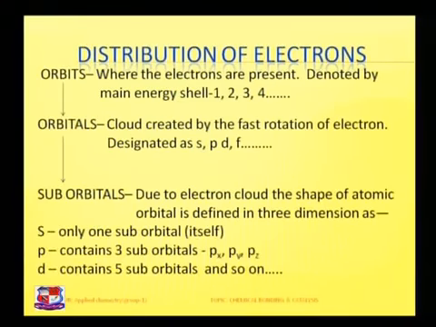For example, the s orbital, as per the three dimensions XYZ, has only one suborbital, that is itself s. p contains three suborbitals depending upon the three different coordinates X, Y, Z, that is px, py, pz. d contains five suborbitals, for example dxy, dyz, dxz, dx² − y² and dz², and so on.